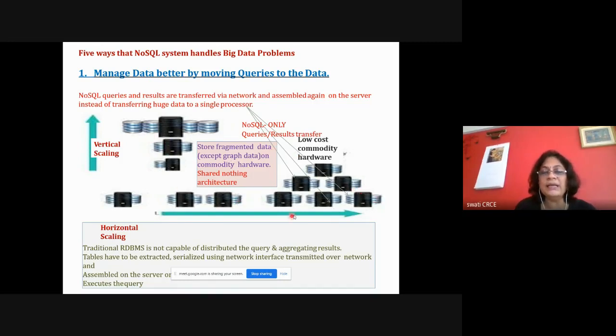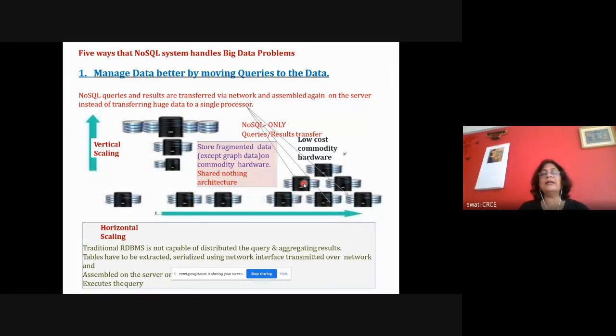And for horizontal scaling, the data is not transferred to the location where the program is residing. The program is distributed, and multiple copies of the program run on different machines. So whenever you fire a query in NoSQL databases, a small program is transferred to the location where the data is residing, and it executes on that chunk of the data. Then the results are assembled again, and if the results are huge, they are also available in the form of a distributed file, or they can be combined together and retrieved by the client.